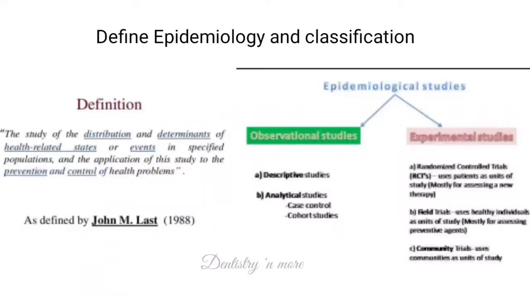While coming to the classification, we have broadly 2 classifications. One is observational and then experimental. Under observational, we have descriptive and analytical. And analytical is further divided into case control and cohort study.